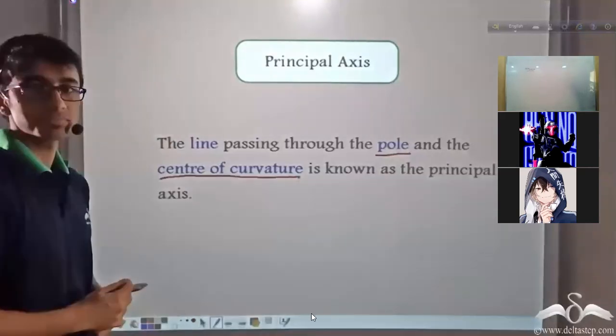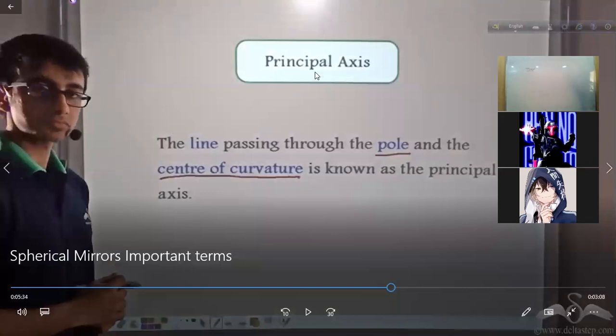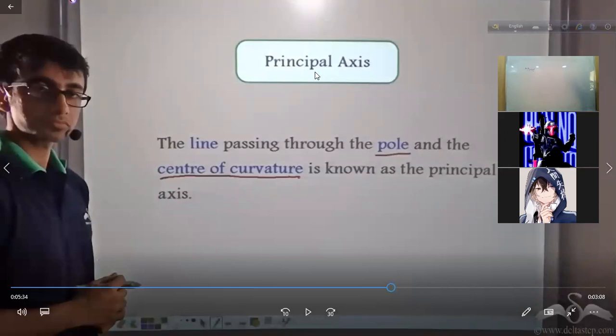So for the case of the first sphere, didn't you understand what is principal axis? Principal axis is basically a line that passes through two very specific points. Sir, which are those two specific points? Pole and center of curvature. Excellent, very good. Yes, pole is one point and center of curvature is another point. So when you join these two through a straight line, that line is called principal axis.